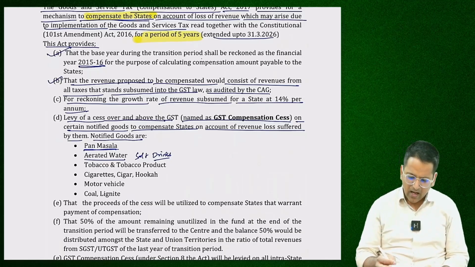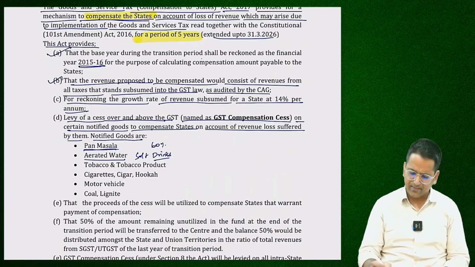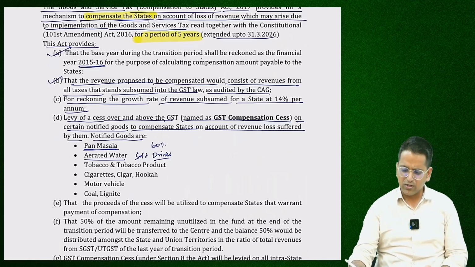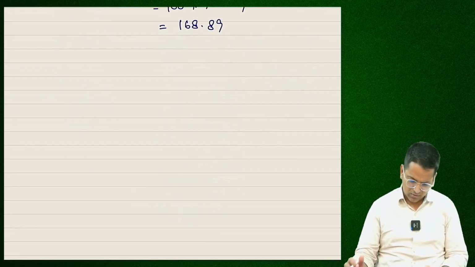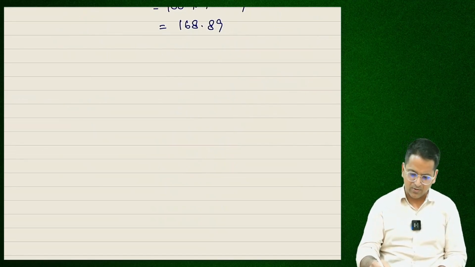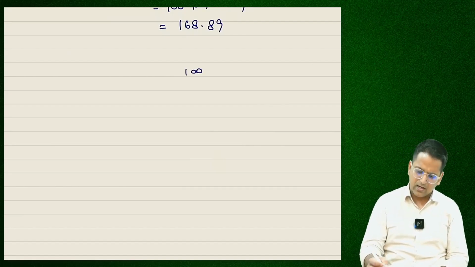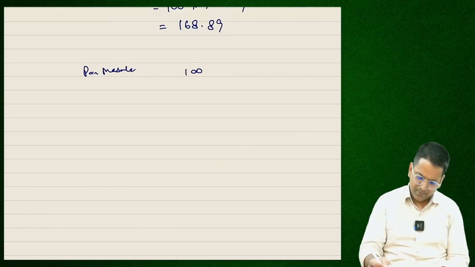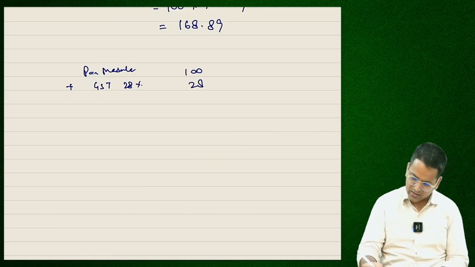Do you know what is GST compensation cess on pan masala? 60%. The pan masala gutka you eat. No, not you. Around 60% GST compensation cess is levied on it. Let me tell you. Now if you have 100 rupees of pan masala, 100 rupees before taxes, so GST will be levied on it first. Rate is 28%. On that 28 rupees of GST will be levied.